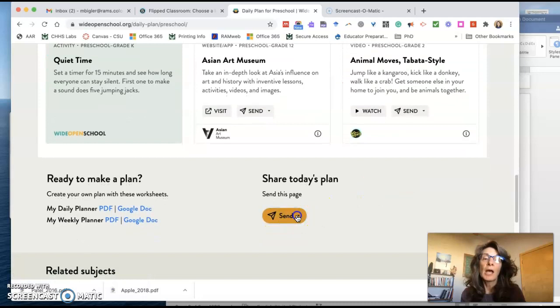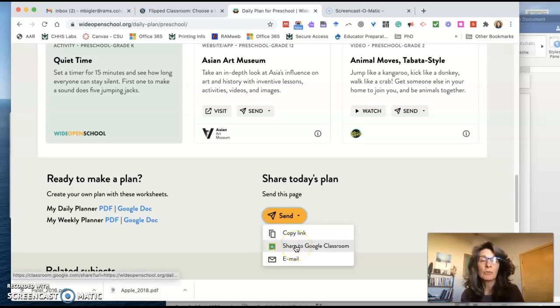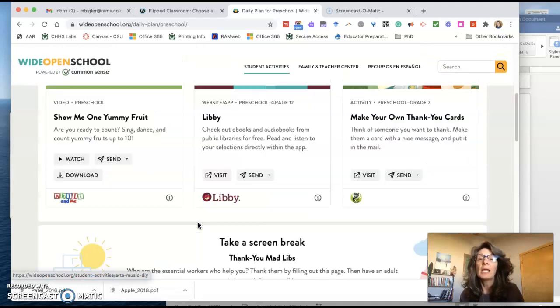All shared here. Now, I could take this whole daily plan and either copy a link to this plan, share it in my Google Classroom, or send it via email to my parents. Notice on the left-hand side here, I can also get a PDF or a Google Doc of this daily plan. And if I'd like my families to have a weekly schedule in advance, I can share the weekly planner as a PDF or a Google Doc as well.